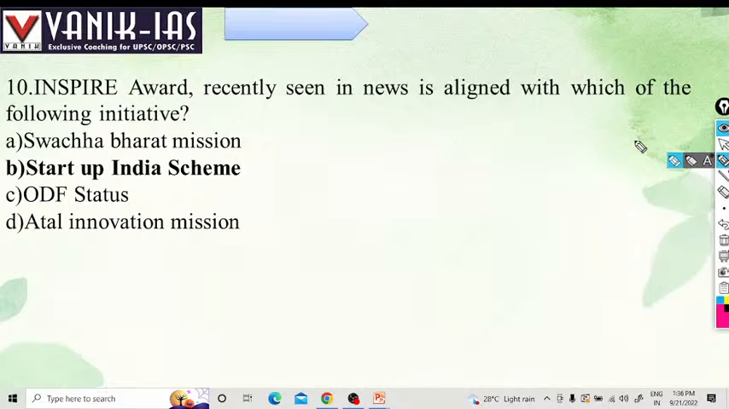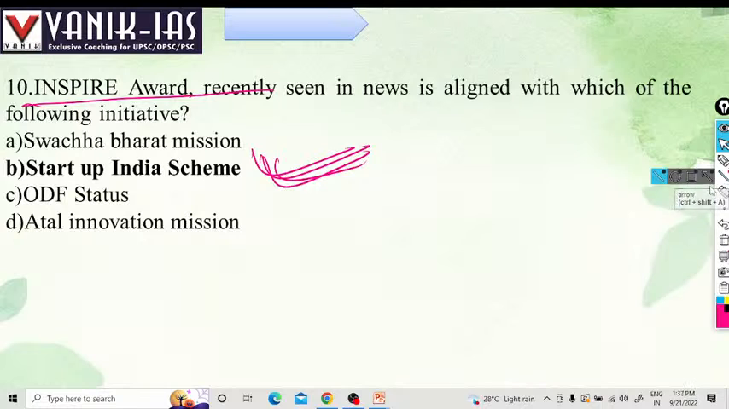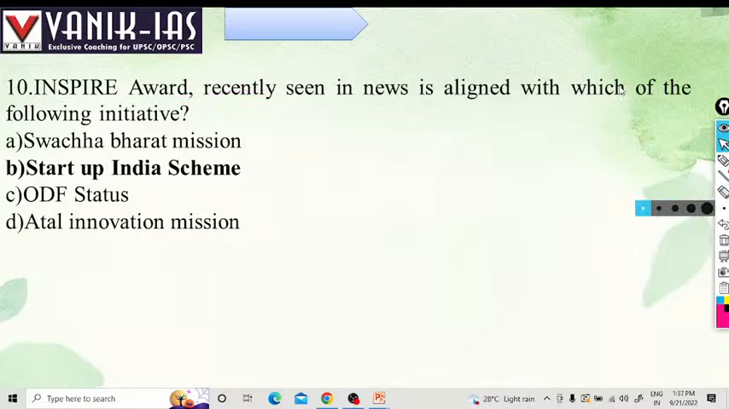Inspire Award is related to the Startup India scheme. Remember, India has various schemes so far as startups are concerned, like Startup India and Stand Up India, and the government is also providing a loan within 1 crore, a 1 crore loan in one minute. There is also the Mudra Yojana.